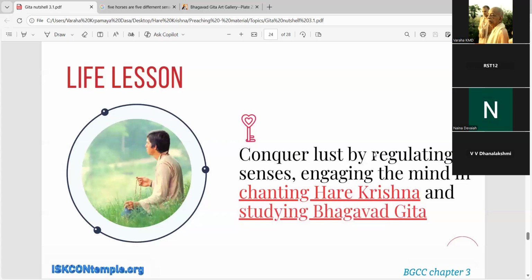Why? Because it was in touch with fire. In the same way, when we are chanting the Hare Krishna Maha Mantra, we are in touch with Krishna and we get those qualities and those blessings of Krishna, which change our entire life, and our life becomes so peaceful, so wonderful. Okay. So that is how we can conquer, by chanting the Hare Krishna Maha Mantra.